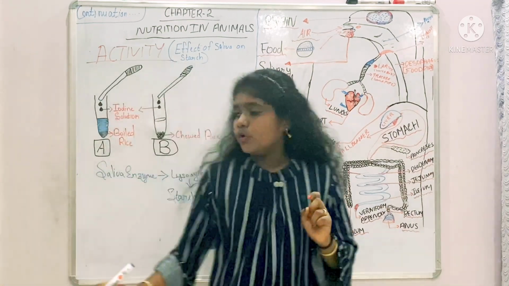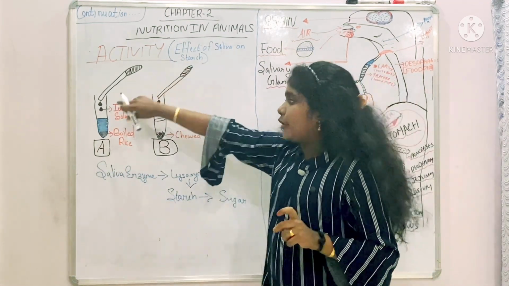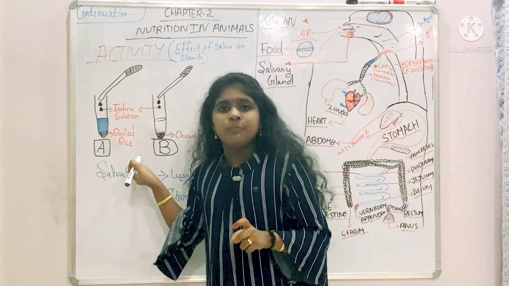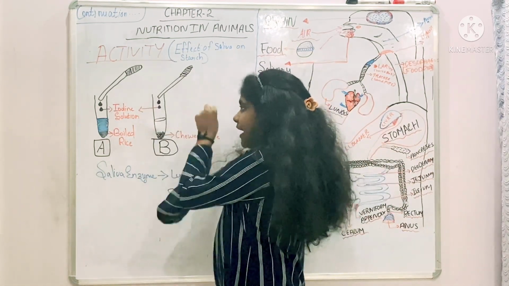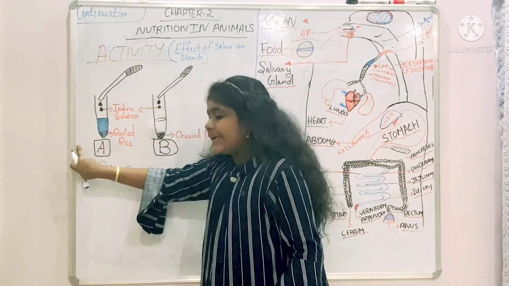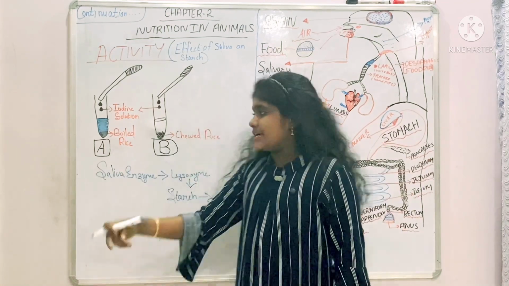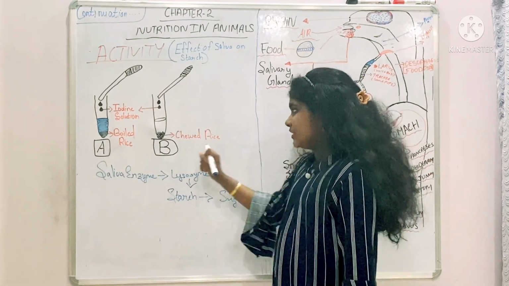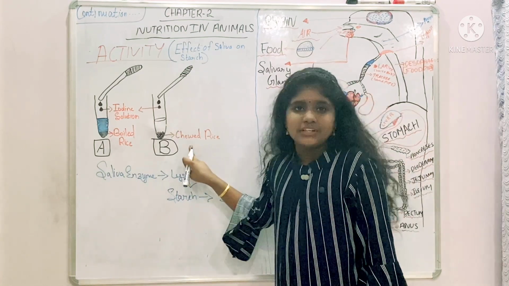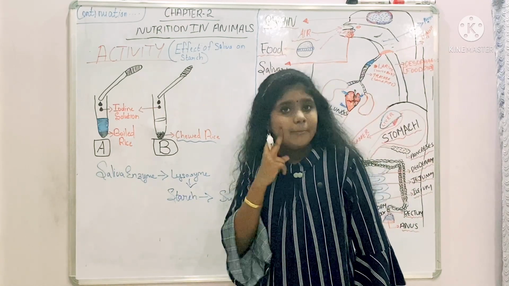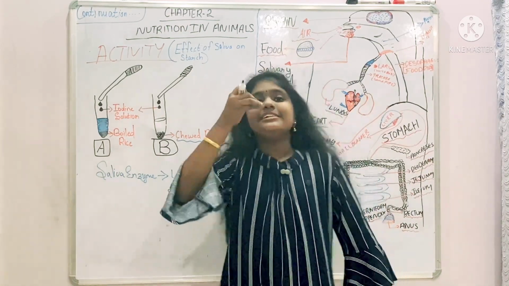So when you add iodine solution to both test tubes, this is chewed rice and this is boiled rice. In test tube A the color will change, and in test tube B the color will not change, because in test tube B we chewed the rice with our mouth. So we mix the saliva.